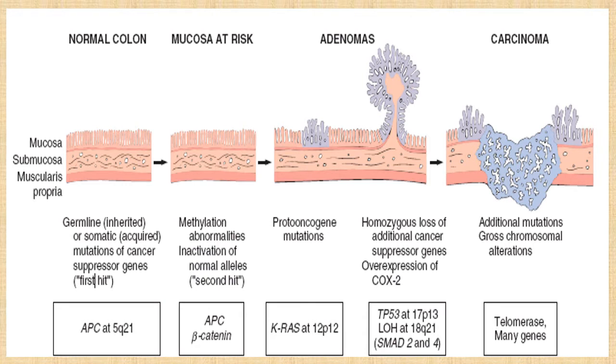This is the same image showing the progression from normal colon to carcinoma, starting with mutation in the APC gene, with APC and beta catenin, either by the genetic pathway or by methylation via an epigenetic event, followed by proto-oncogene mutation like KRAS and a few tumor suppressor gene mutations like TP53, SMAD2 and SMAD4, and lastly telomerase activation will ultimately lead to colorectal cancer from the adenomas.